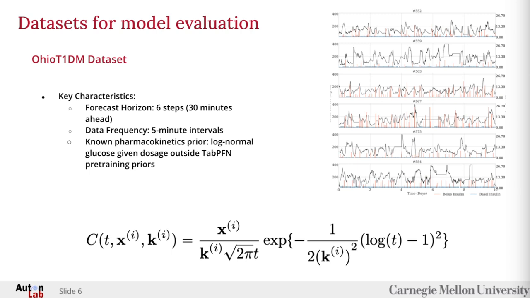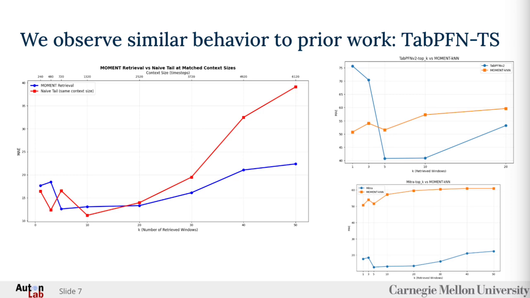On this dataset, we used two tabular foundation models, TabPFN and MITRA, and compared two approaches: a baseline method which uses the most recent time steps as in-context examples, and our retrieval method which uses Moment to find the most similar historical subsequences to use as examples.